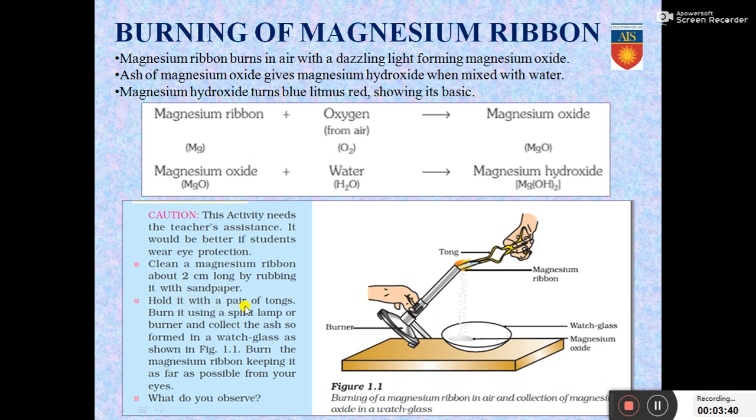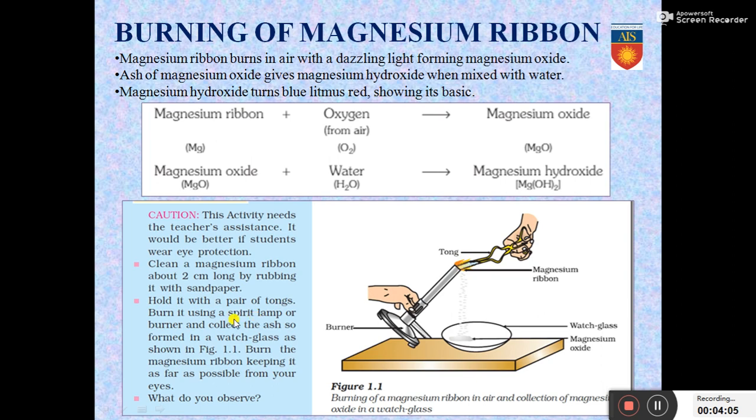It is held with a pair of tongs. If you have seen a sharashi at your home, that is basically a sort of a tong. Burn it using a spirit lamp. So a spirit lamp is lighted and the magnesium ribbon held with a tong is being held in the spirit lamp's flame. Why is it being held with a tong? So that your fingers don't get burned.